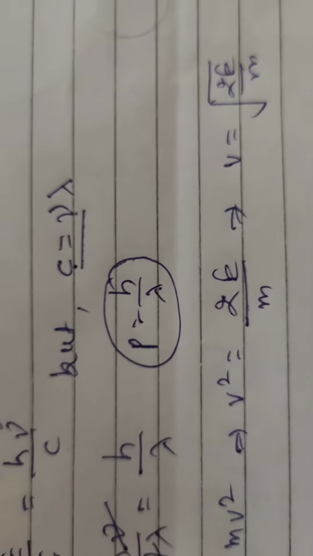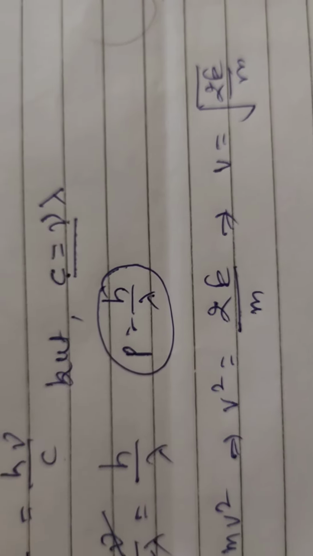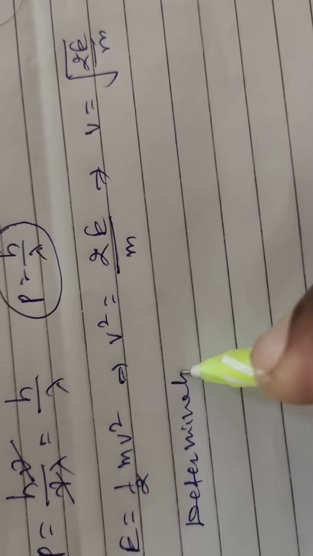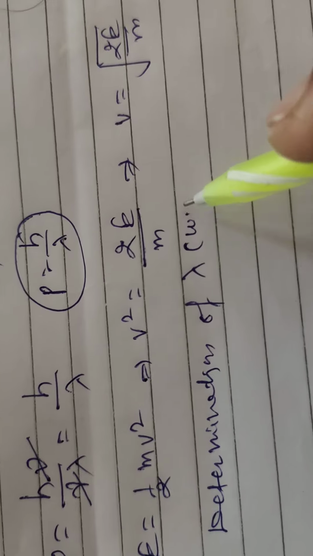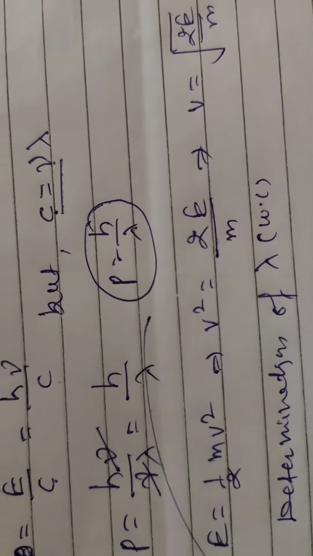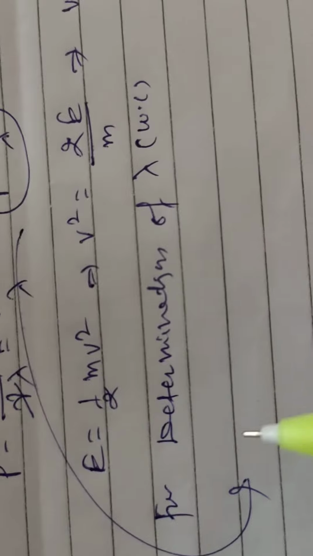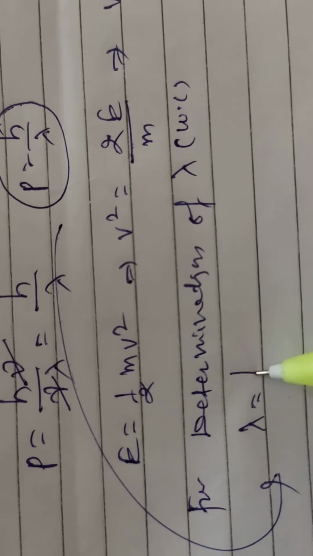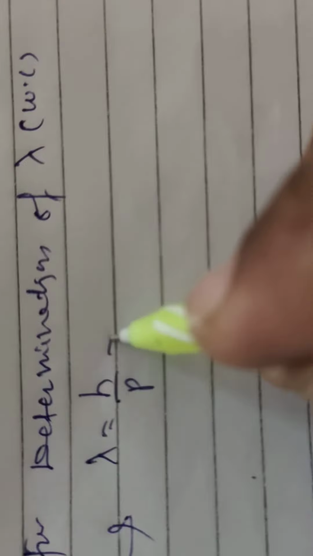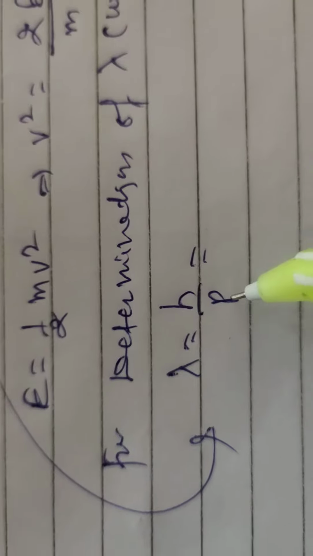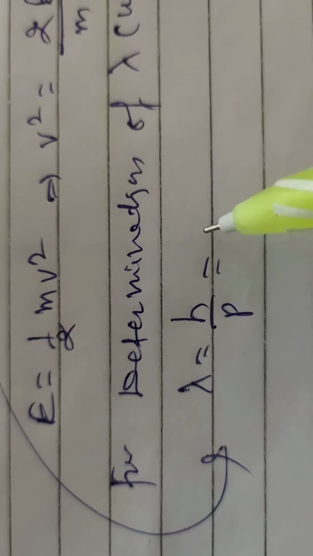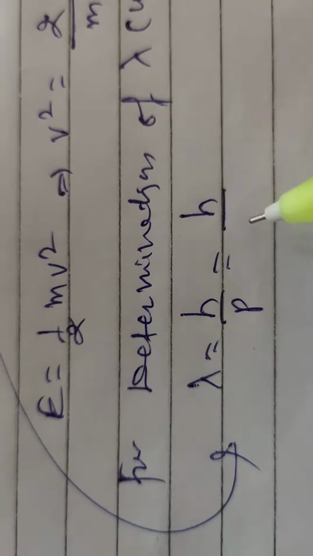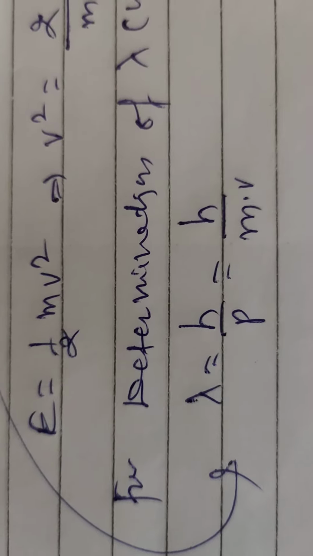For the determination of lambda, the wavelength, from this equation lambda is equal to h upon p. Here h is the Planck constant, p is the momentum, which is the product of mass into velocity, therefore h upon m into v.